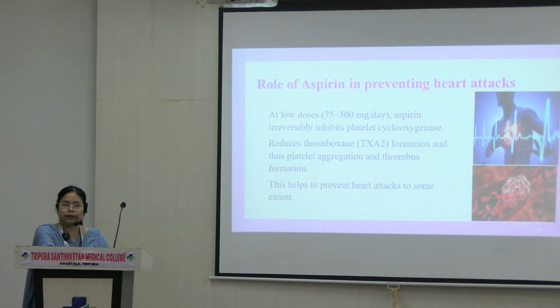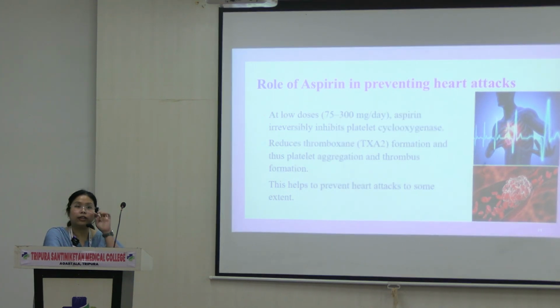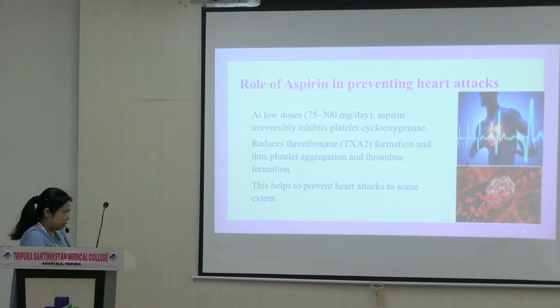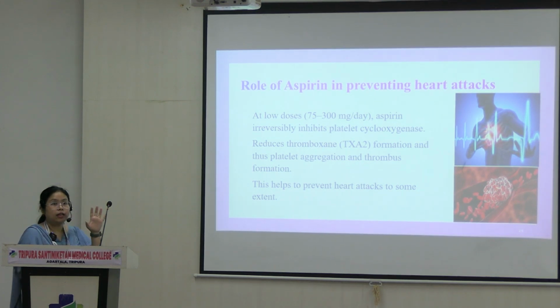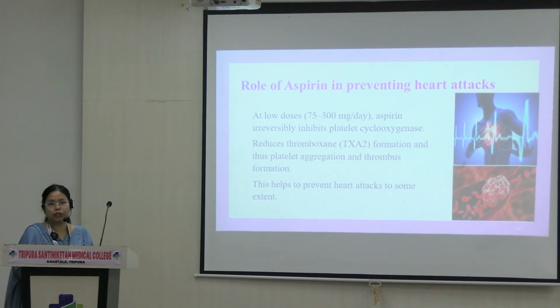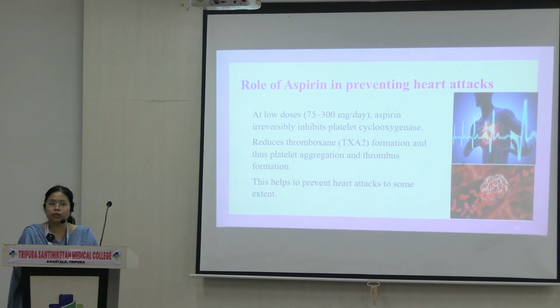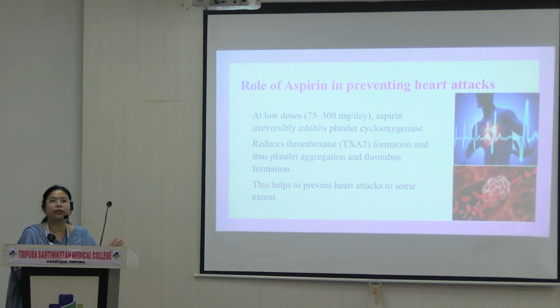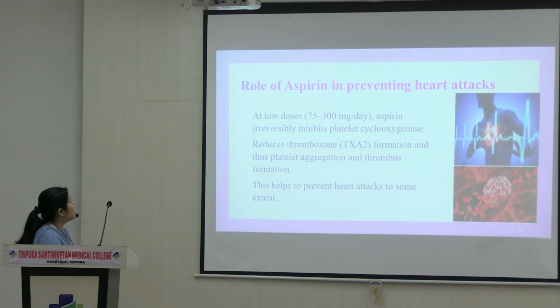So a little bit about aspirin and how aspirin helps in preventing a person having a heart attack, or if a person is suspected to have a heart attack. Now, aspirin, when it is given at low doses, say 75 milligram per day, irreversibly binds with the cyclooxygenase enzyme, or the COX enzyme, so therefore there will not be any production of thromboxanes. Thromboxanes, what do they do? They cause aggregation of platelets and thrombus formation. What is thrombus formation? It is a big clot inside the blood vessel, right? That will disrupt the flow of the blood. We don't want that. So that is helped by aspirin.